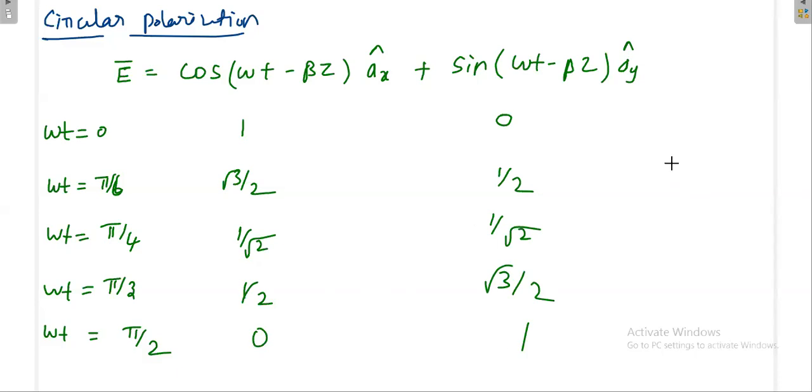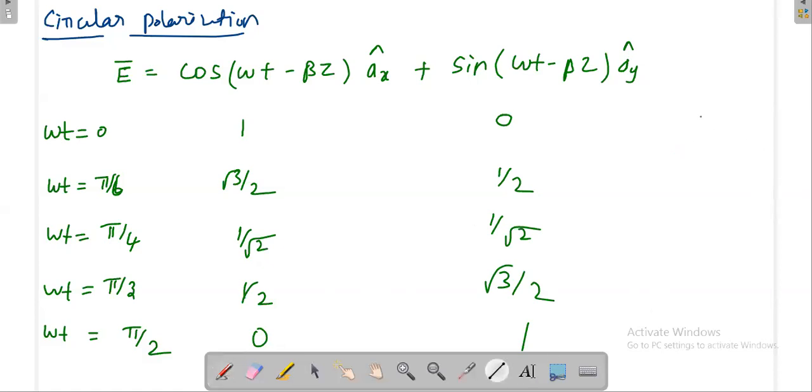Now somebody tell me, if I want to plot this in the XY graph, say this is my XY graph, this is Y axis and this is X axis. Somebody tell me when t is equal to 0, what is my point value? That is 1, 0. Okay, very clearly this is X axis. X is 1, Y is 0. So I am standing here when t is equal to 0.